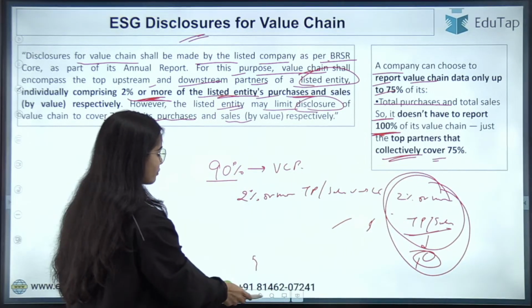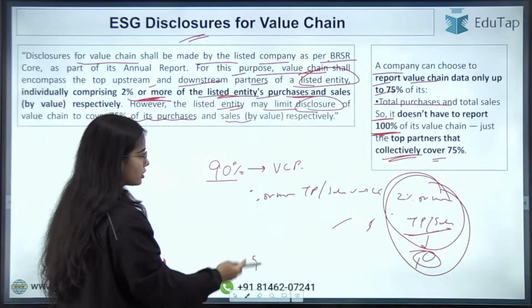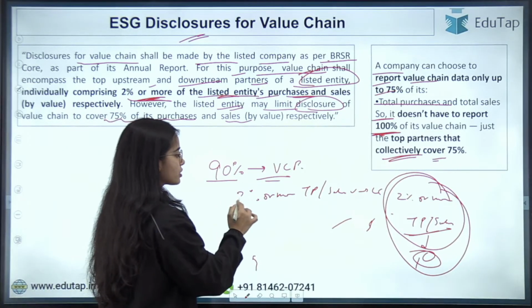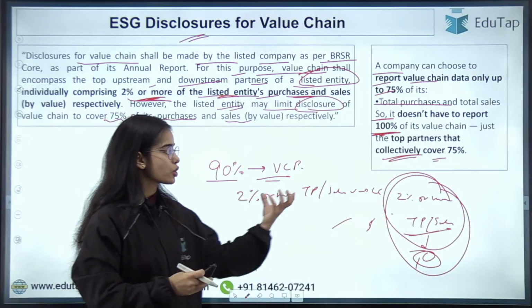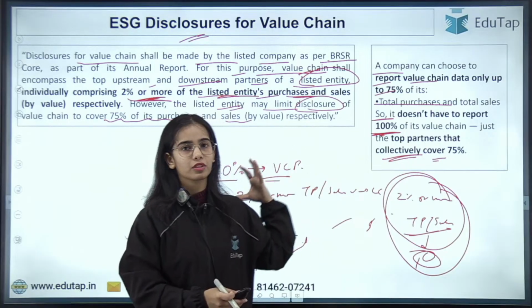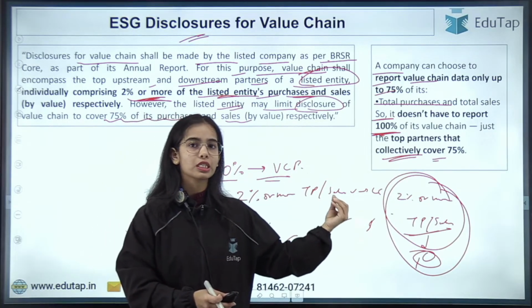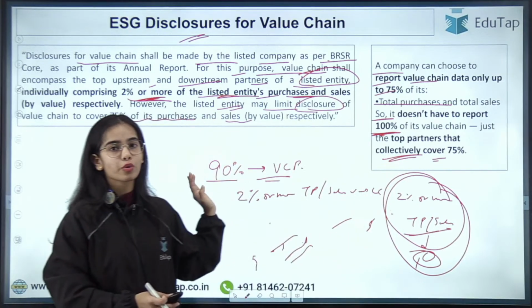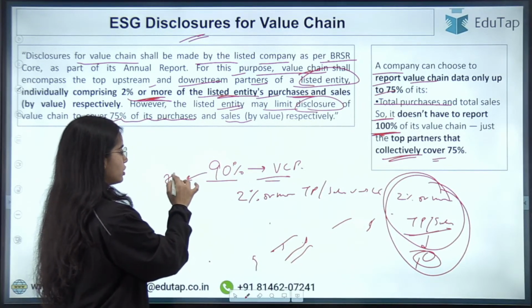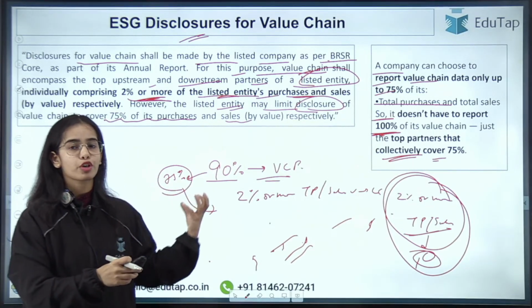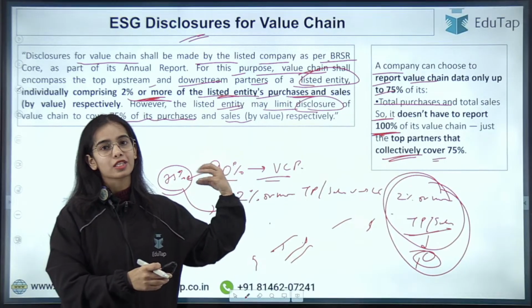So this is the idea. Any confusion here? So out of the partners that have 2% or more of the total purchase or sales value individually, in terms of value, only 75% of the value chain has to be disclosed, okay?